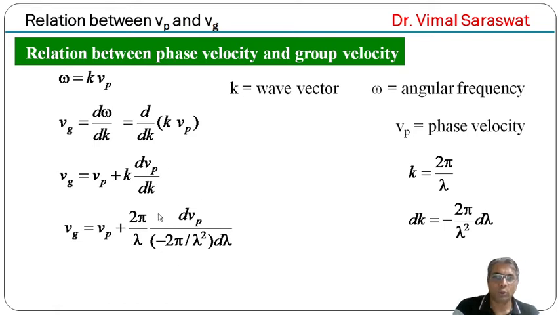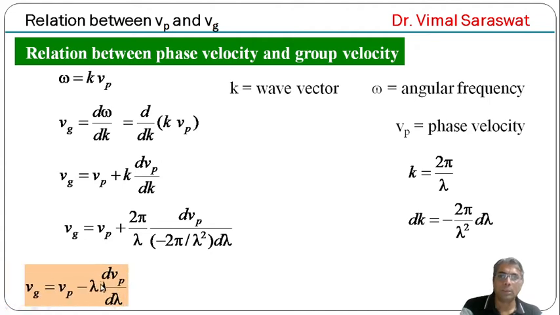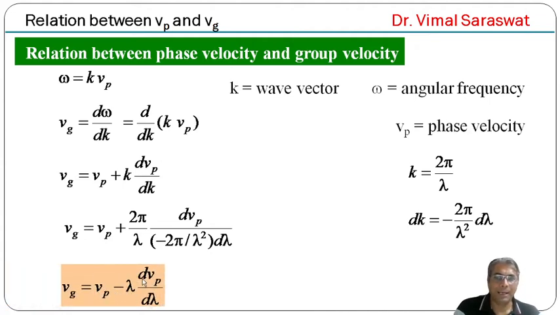So Vg equals Vp plus (2π/λ) dVp divided by (−2π/λ²) dλ. Now 2π and 2π will be cancelled out and one λ will be cancelled. So Vg equals Vp minus λ dVp by dλ. So this will be the relation between group velocity and phase velocity. So this is the relation between Vp and Vg.